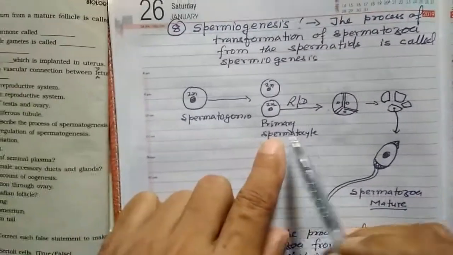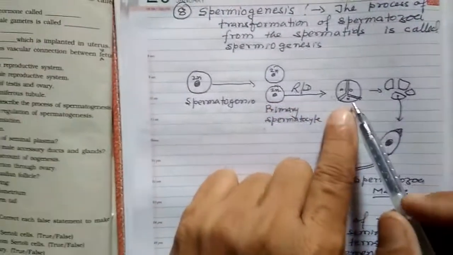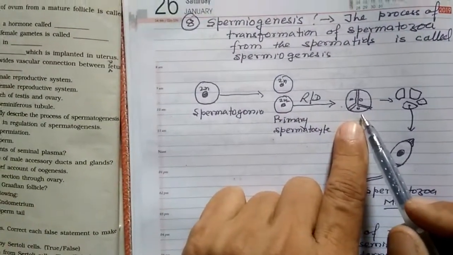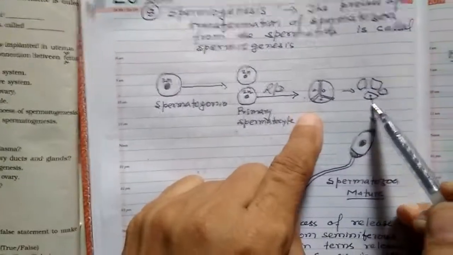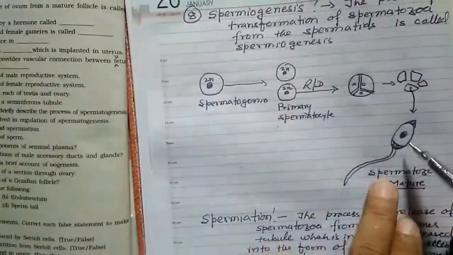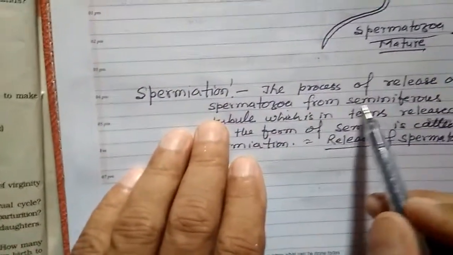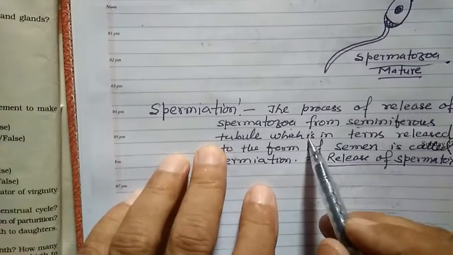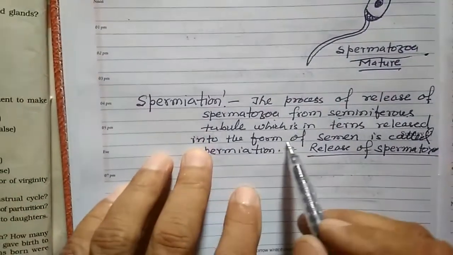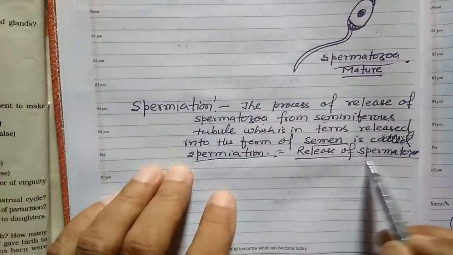The primary spermatocyte undergoes reduction division to form immature spermatozoa, which further undergo changes to form mature spermatozoa. While the process of spermiation is the release of spermatozoa from the seminiferous tubules, which in turn are released in the form of semen. Release of spermatozoa, simply you can say.